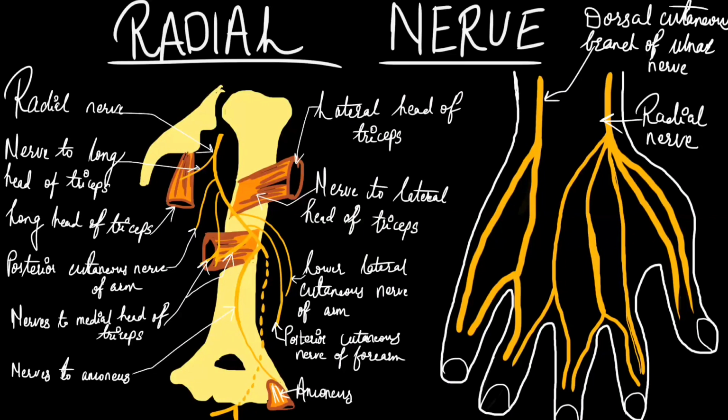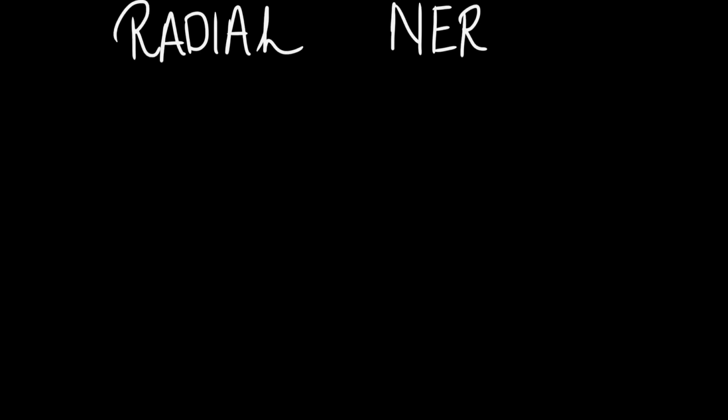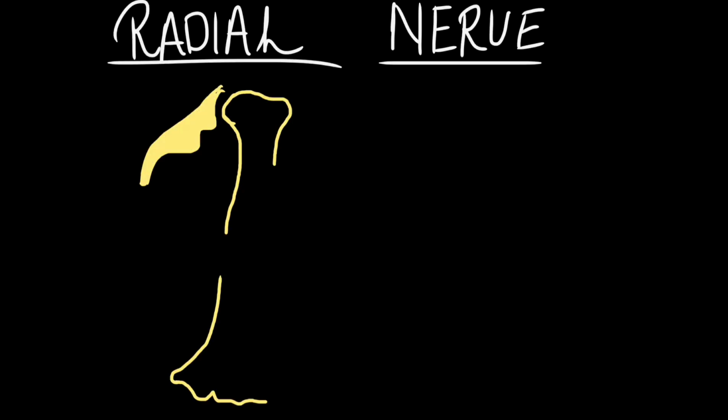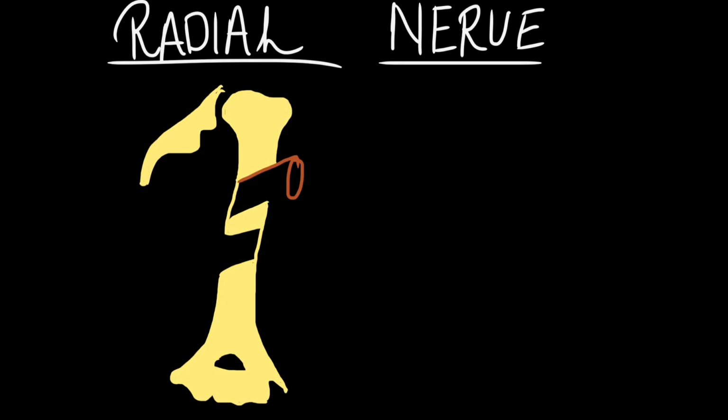Radial nerve. It is the largest nerve of the brachial plexus, arising from the posterior cord of the brachial plexus, C5-C8, T1. Course. It arises in the axilla from the posterior cord of the brachial plexus. It enters the posterior compartment of the arm at the lower border of teres major through the lower triangular space. It lies in the spiral groove of the humerus along with profunda brachii vessels, between the long and medial heads of triceps brachii.